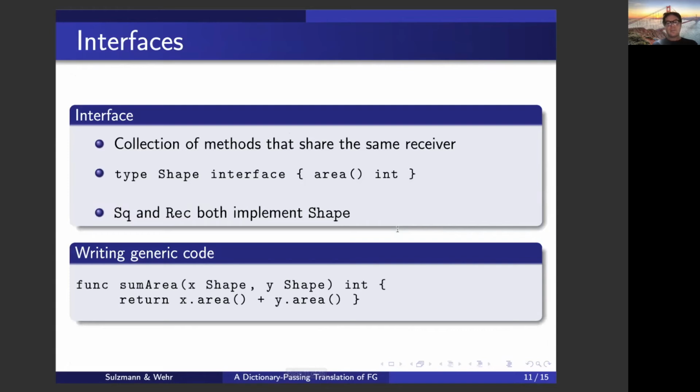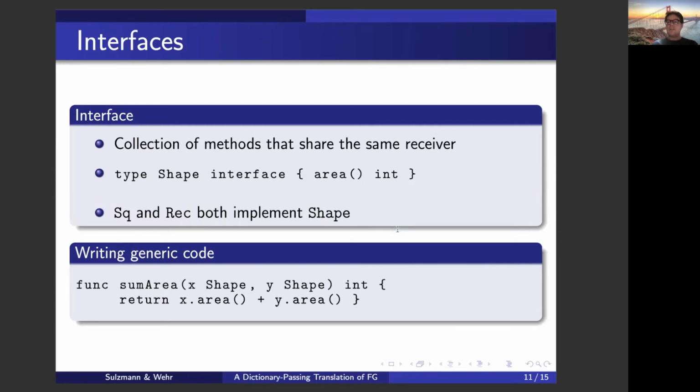And this is supported by Go. Go supports interfaces. An interface is a collection of methods that share the same receiver. Remember, the receiver is just another name for the object. And here, in our case, we simply introduce the shape interface that comes with the area method. So the receivers are omitted for simplicity. And as we've seen, square and rectangle, they both implement the area method. So we say they both implement shape.